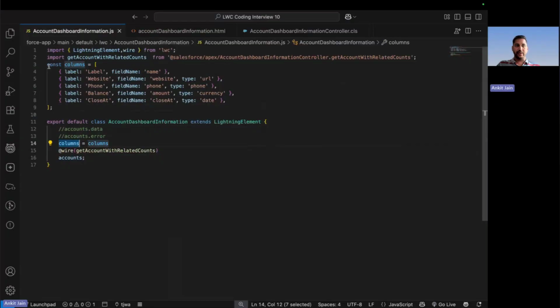Why am I doing this? Because you cannot refer to the const variable on the HTML end. On HTML, you can only refer to properties. So that's why here I am defining the property and populating this const variable.